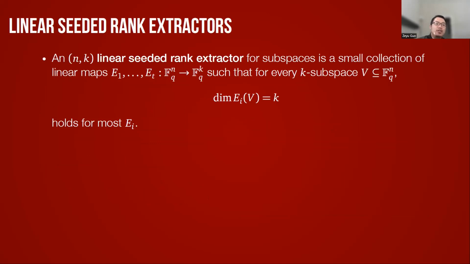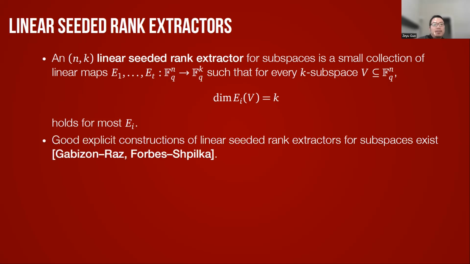First, let's construct a linear seeded rank extractor. An (n, k) linear seeded rank extractor is a small collection of linear maps E1 through Ed, such that for every k-dimensional subspace V in F_q^n, most of the linear maps preserve the dimension of the subspace. There is a very good explicit construction of linear seeded rank extractors for subspaces. Such a construction was given by Gabizon and Raz, and also improved by Forbes and Shpilka.